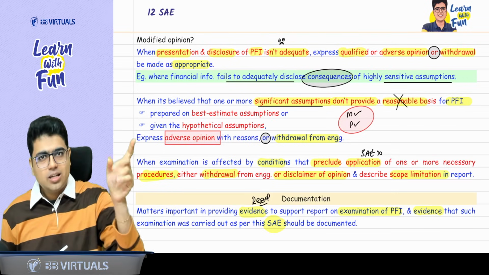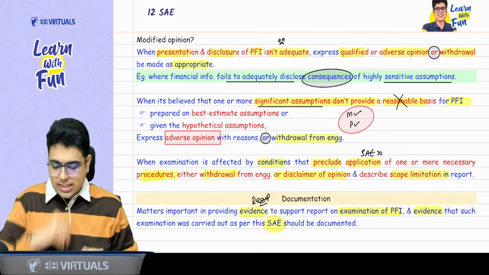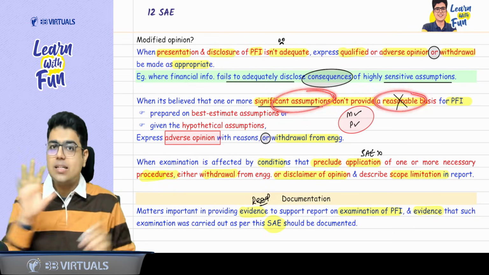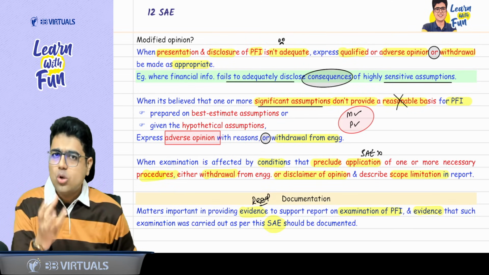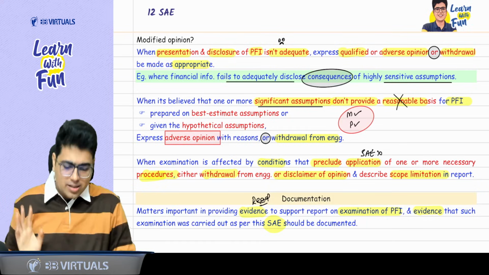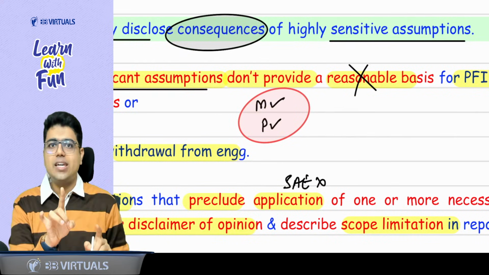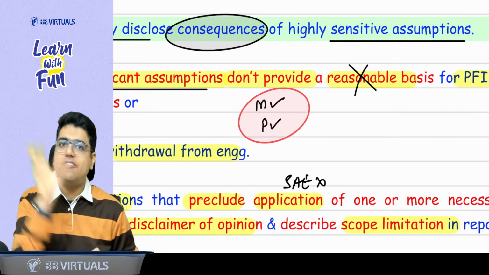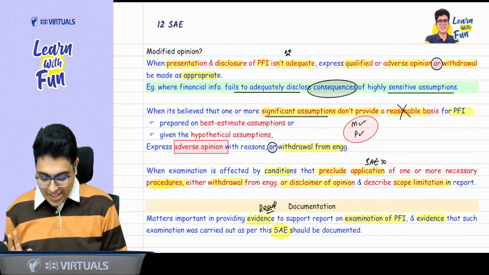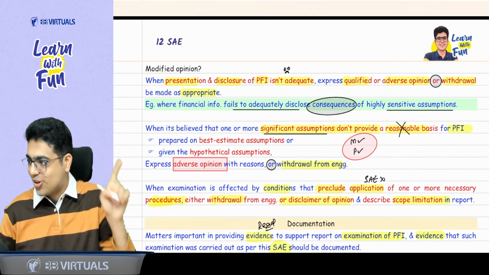So you can either qualify or give an adverse opinion, or you can withdraw. Second thing, if the assumptions are unreasonable, can I say the core thing of a PFI is assumptions? And if the assumptions are bad, the impact will be material as well as pervasive. Yes, sir. So in this case, you directly give an adverse opinion, or you can withdraw. So withdraw was here also, withdraw is here also.